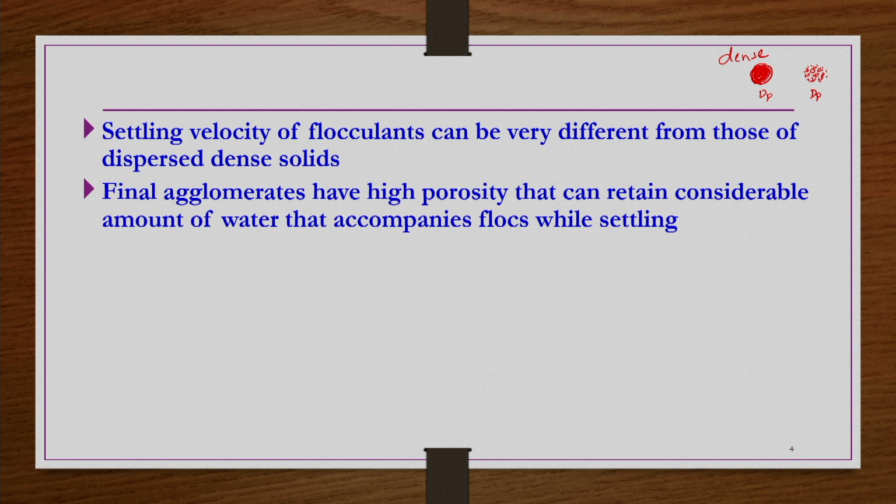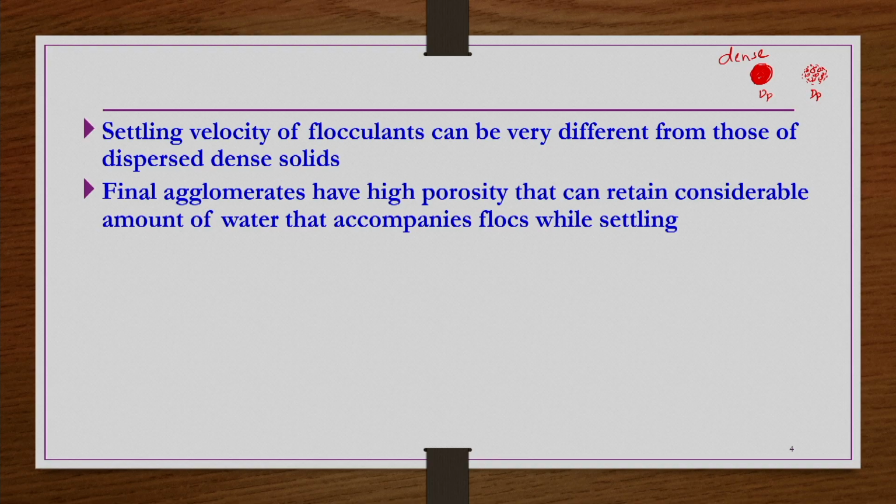So obviously its settling velocity is going to be much higher compared to the settling velocity of the same size flocculant particle like this, because here it is formed from fine particles, and between the fine particles forming the flocculant there are agglomerates with a porous structure, with interstitial space.